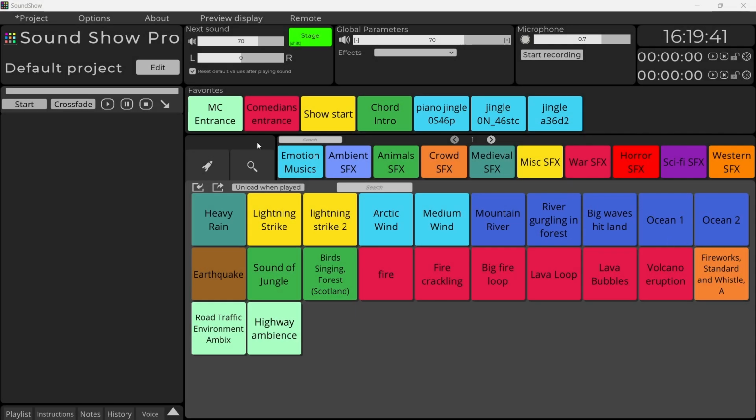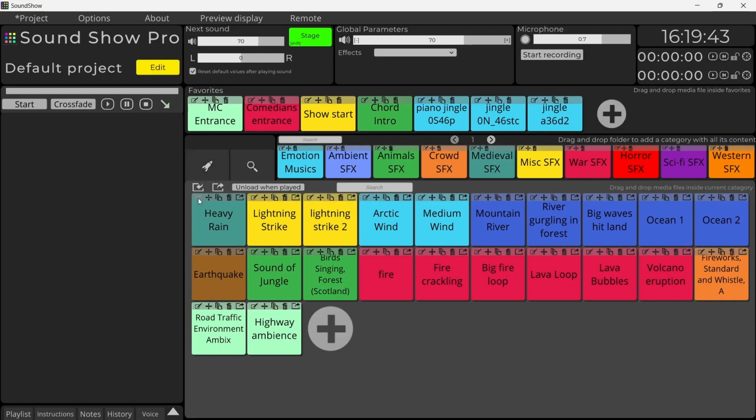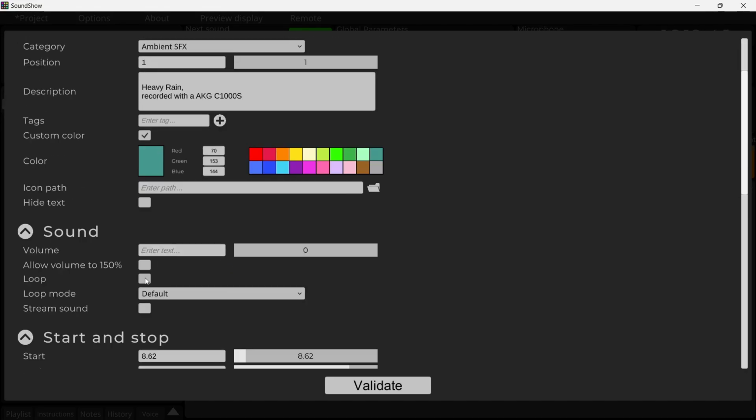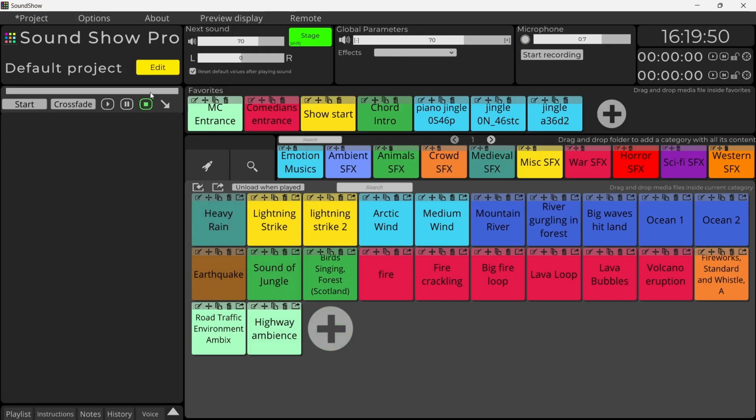Tip number 10, smooth loops. If you're looping a sound like rain or background music, it's essential that the loop isn't noticeable. SoundShow offers a smooth loop feature that crossfades the end of the sound back to the beginning, creating a seamless loop.